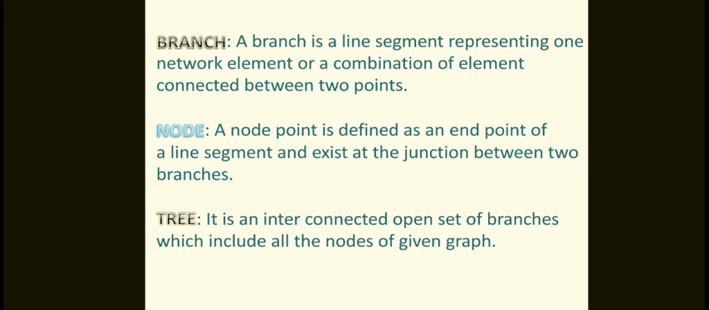What is a tree? It is an interconnected open set of branches which includes all the nodes of the given graph. This is called the tree. A tree consists of n number of nodes and branches automatically.